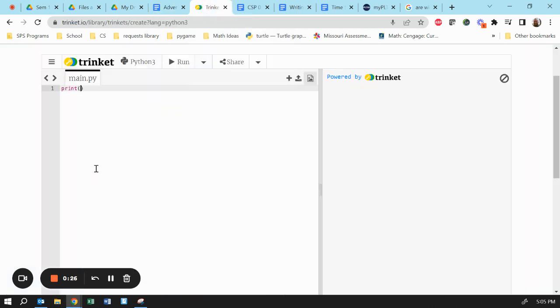So let's start with just a print statement. Welcome to the adventure game. Now we're going to get their name because that's a fun thing to do. What do we call you? Adventurer. All right, and then we should probably do something with the name just to prove that we know what we're doing here. Print.